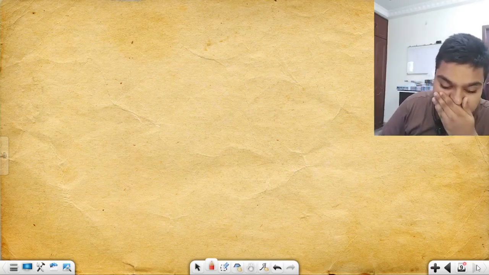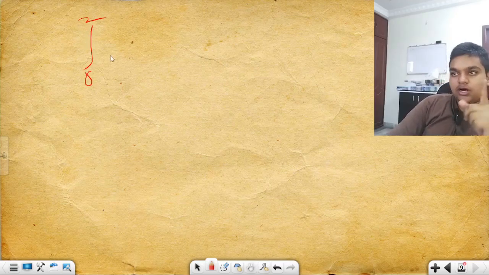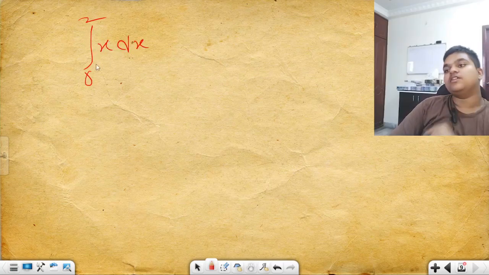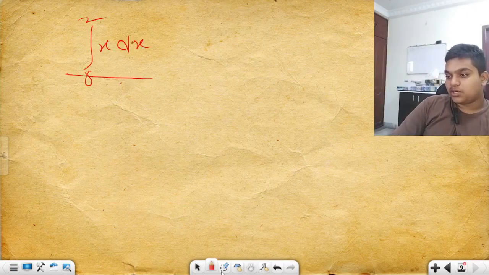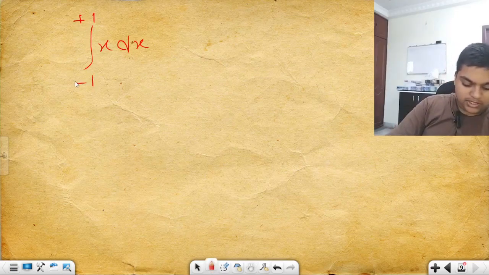Okay. After this, let us talk about some definite integrations. But for definite integration, limits are there. Of course, we will be setting the limits from 0 to 2. I'll be giving you a small example and then explaining it. Actually, let us choose not 0 to 2. I have written an example of this from -1 to +1. Okay, let us choose this.